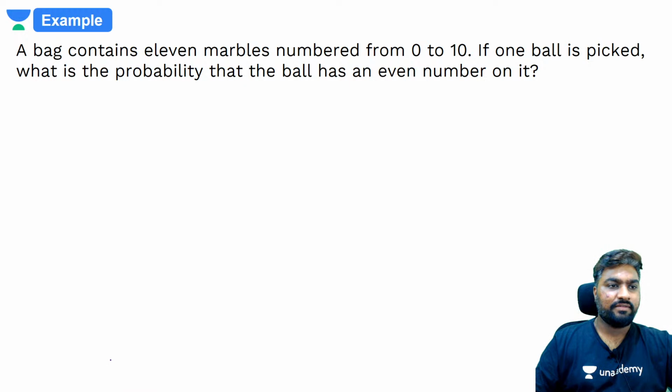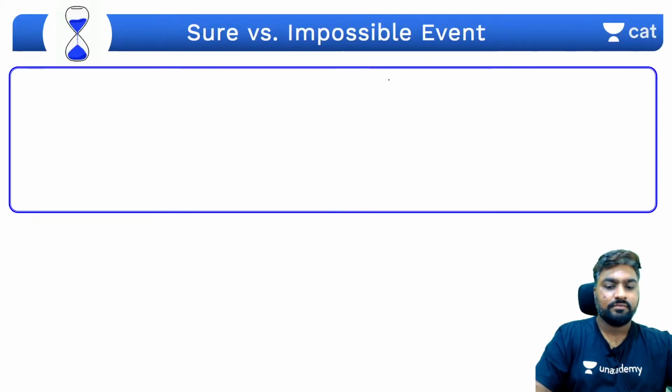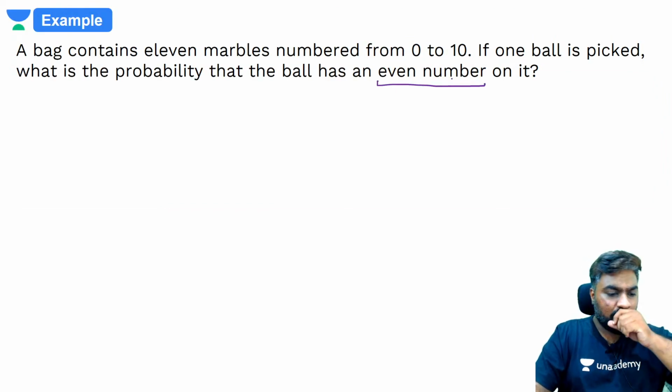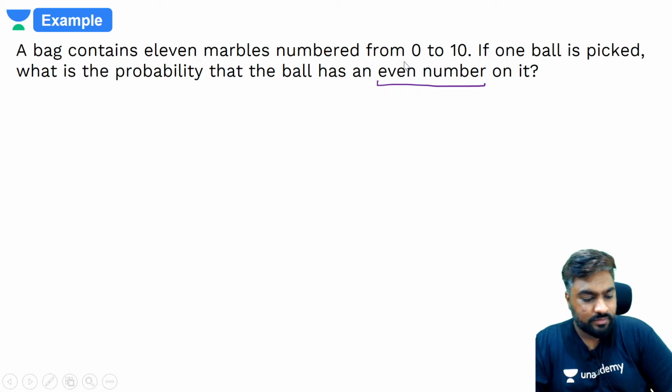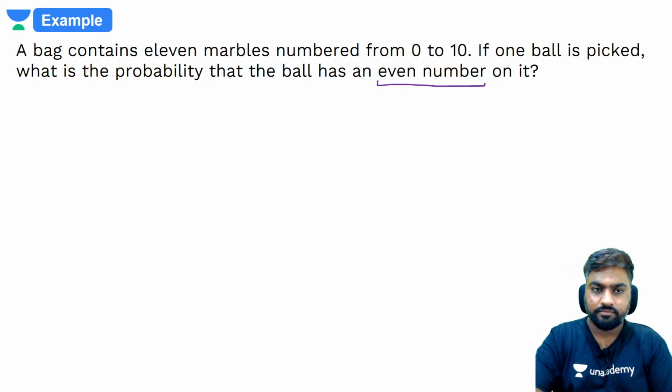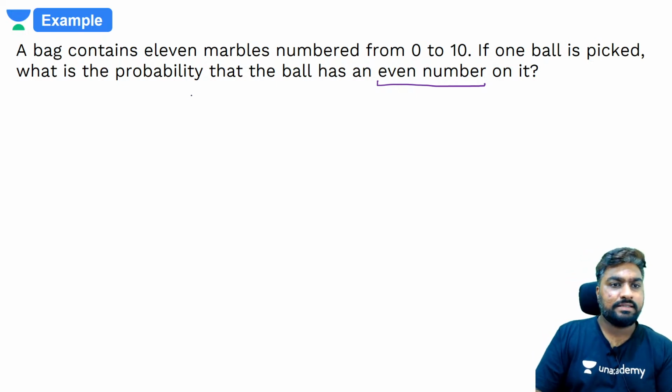Chalo, let's try a basic example, right? A very basic question, a very simple question. There are marbles numbered 0 to 10. If one ball is picked, what is the probability that ball has an even number on it? Quickly answer this. Quick. Hi, Prince. Hello, Sneha. Good evening, everybody. Can you quickly answer this?